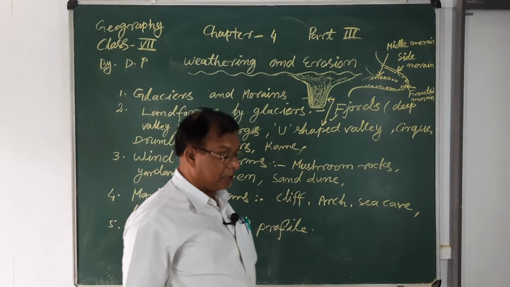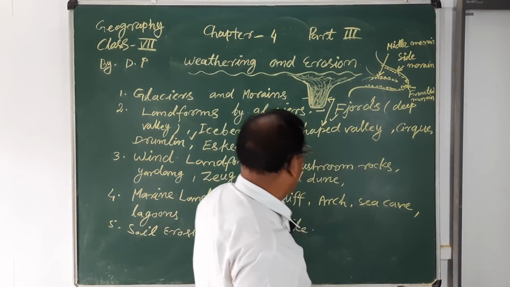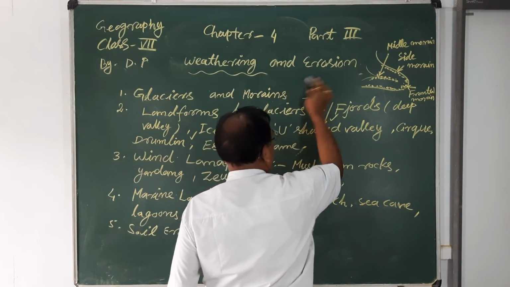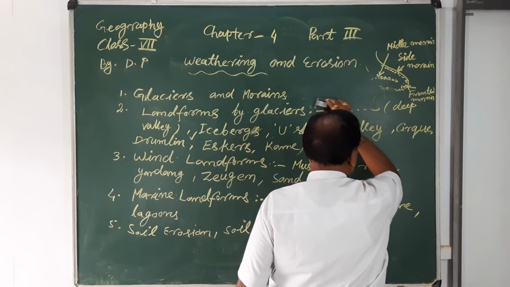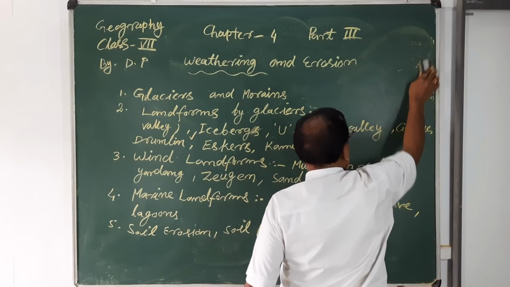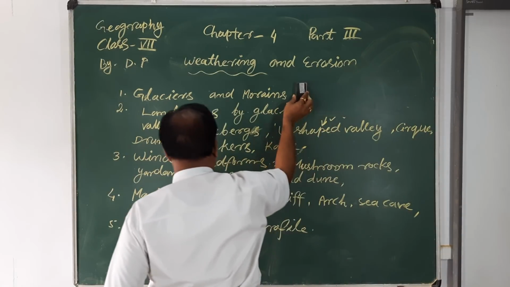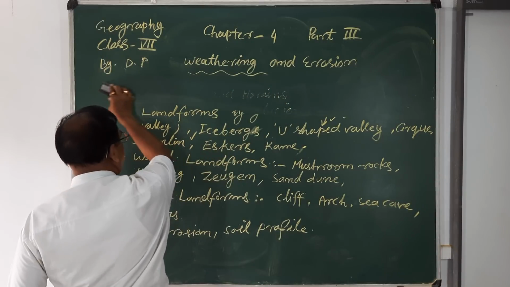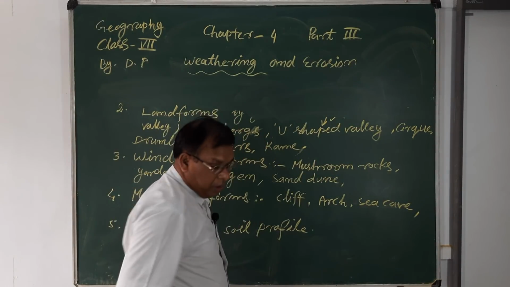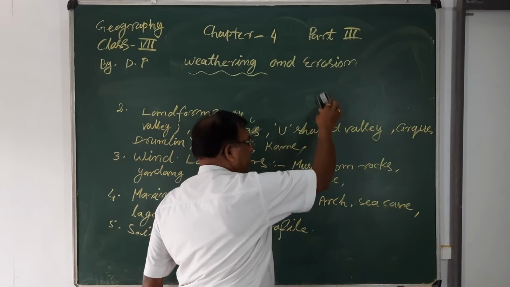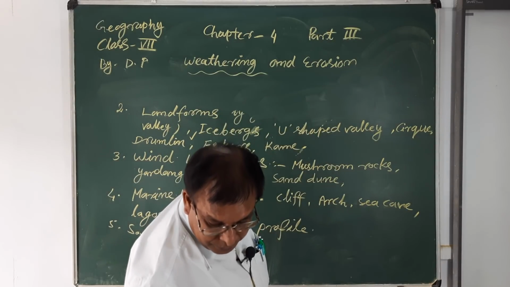Next is the cirque. We will also learn about the cirque. Cirque is also known as the cornice. So, the structure of the cirque.